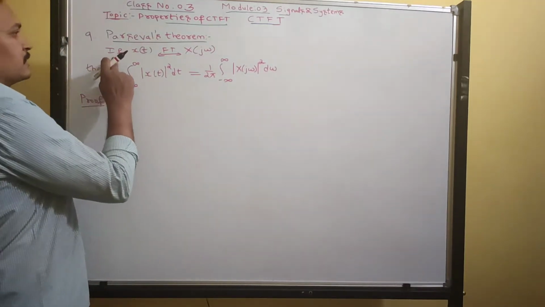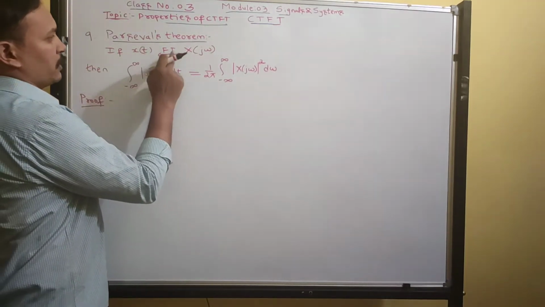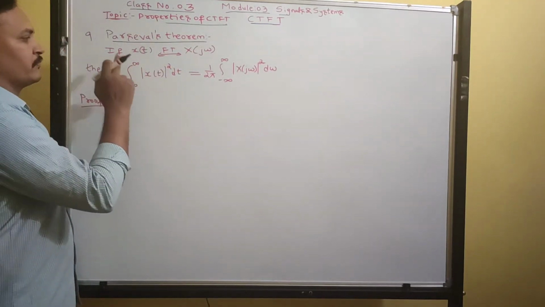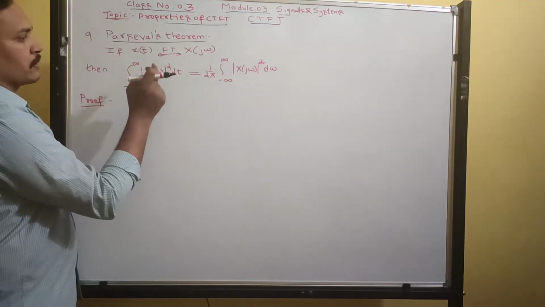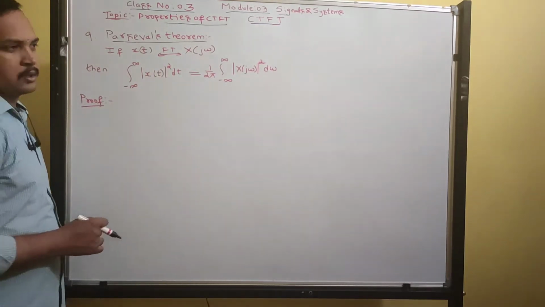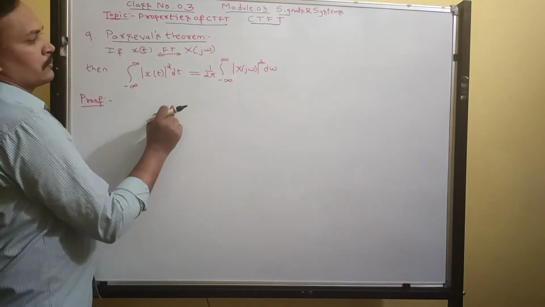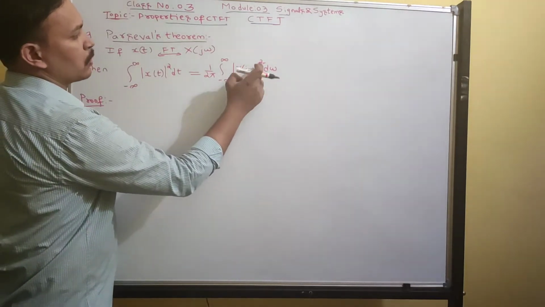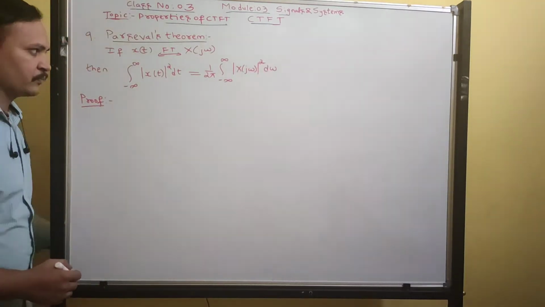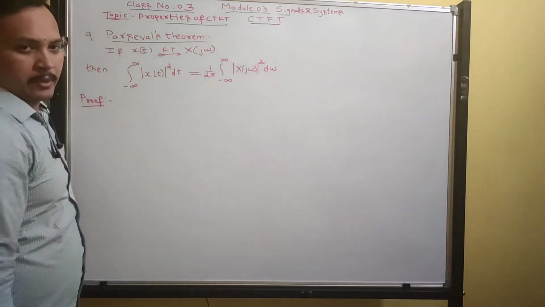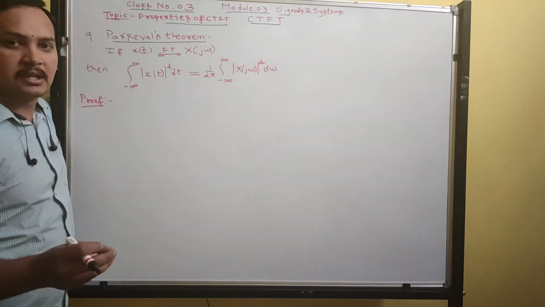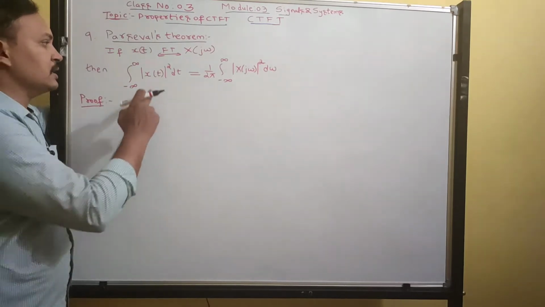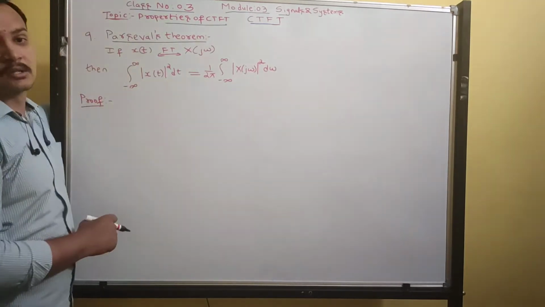It states that if x of t has Fourier transform x of j omega, then the integral from minus infinity to infinity of mod x of t squared dt, which is the energy of the signal, is equal to 1 by 2 pi times the integral from minus infinity to infinity of mod x of j omega squared d omega. This mod x of j omega squared is called the energy density spectrum of signal x of t.